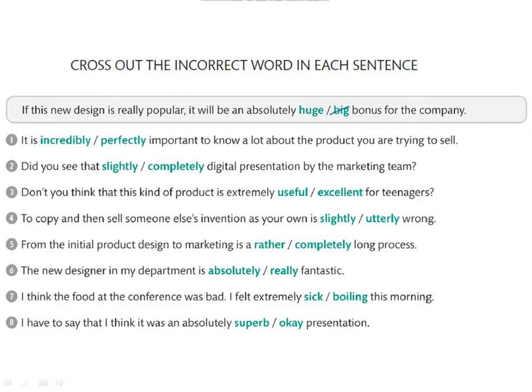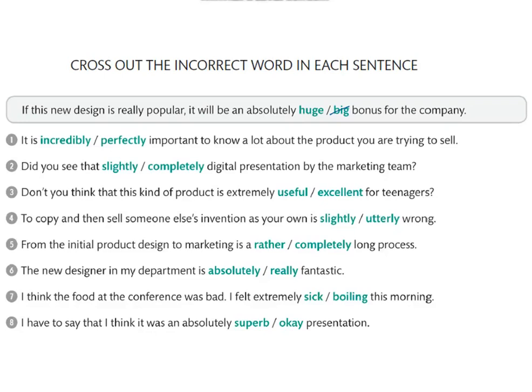Number 3, don't you think that this kind of product is extremely useful for teenagers? Number 4, to copy and then sell someone else's invention as your own is utterly wrong.